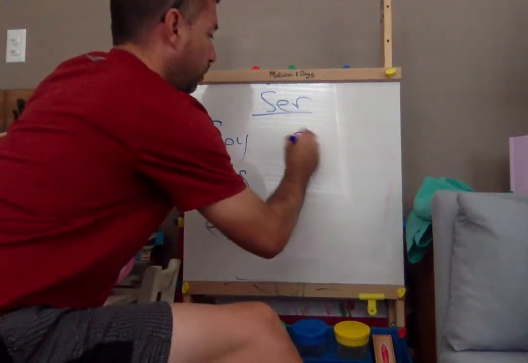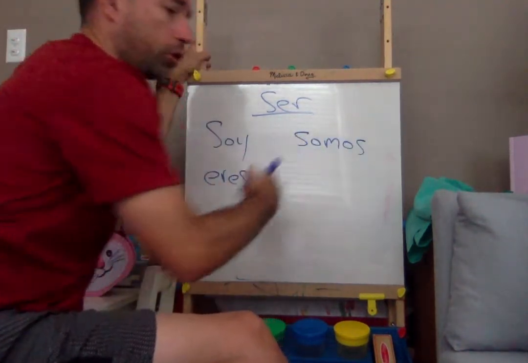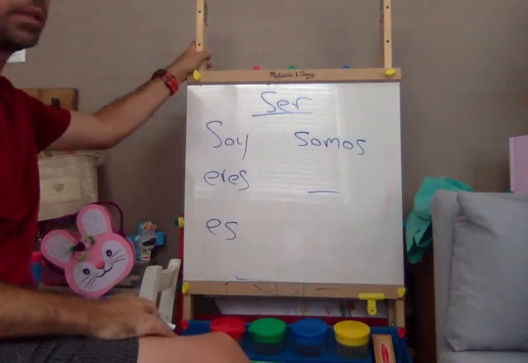So if we're doing multiple people, we are would be somos, and there's a church named after that here in Lakeland. There used to be a Pizza Hut, fun fact.